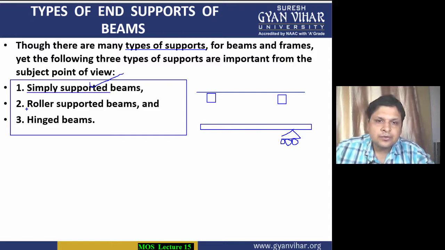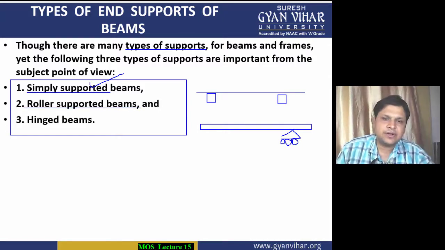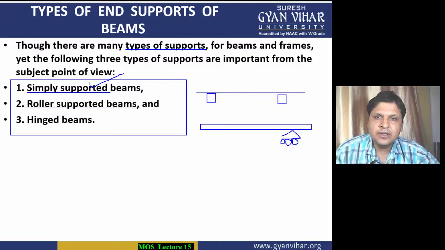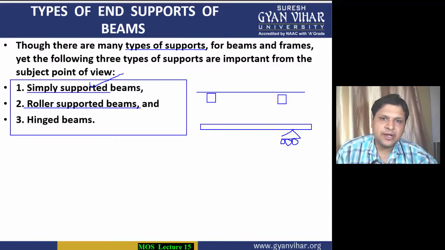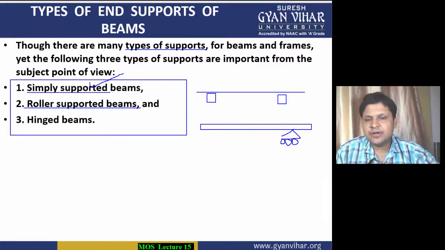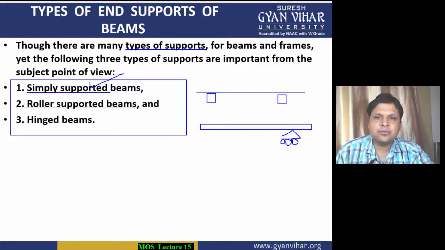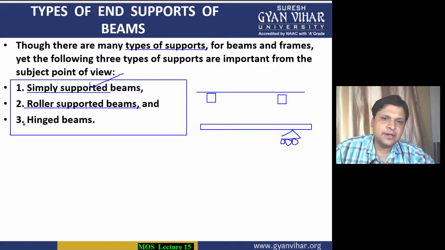Roller supported beam is frequently seen in bridges. Why? Because it allows the extension and contraction of the beam during temperature change. As the weather changes, you all know the temperature goes higher in the summer and comes down in the winter season. So this roller support adjusts to that increase and decrease of the length of the beam due to thermal stresses.